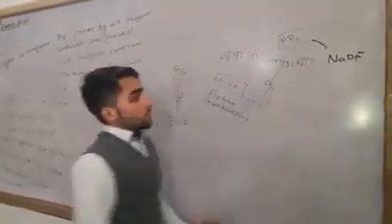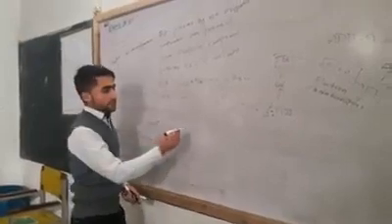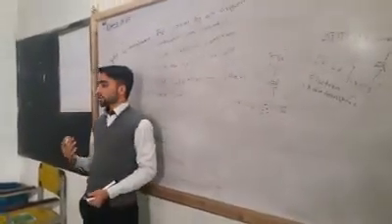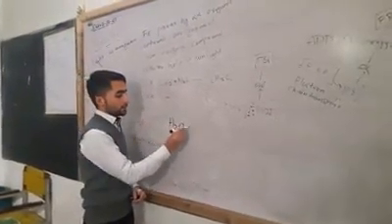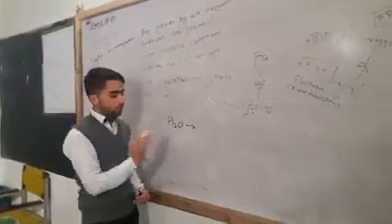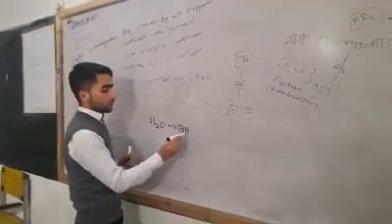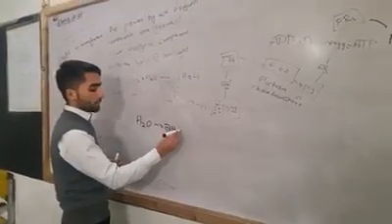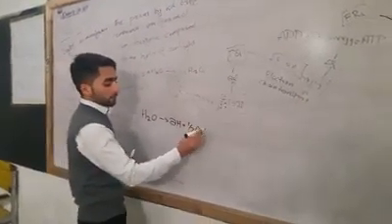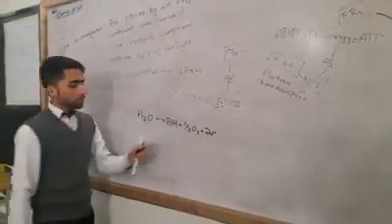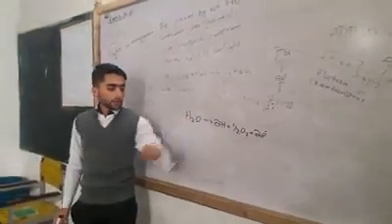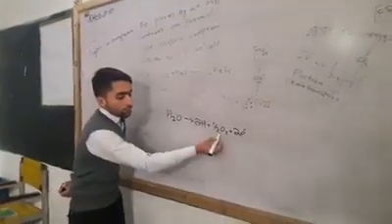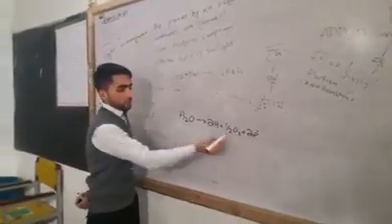We also need to know about photolysis. Photolysis means the breaking down of the H2O molecule. When H2O is broken down, it gives 2 hydrogen, half O2 and 2 electrons.